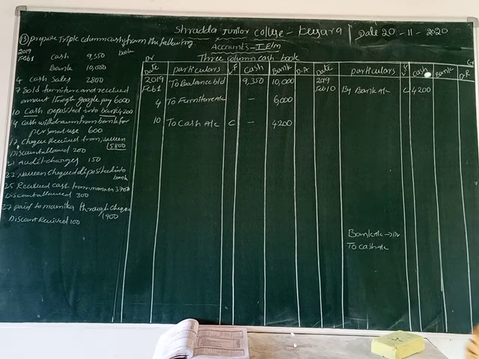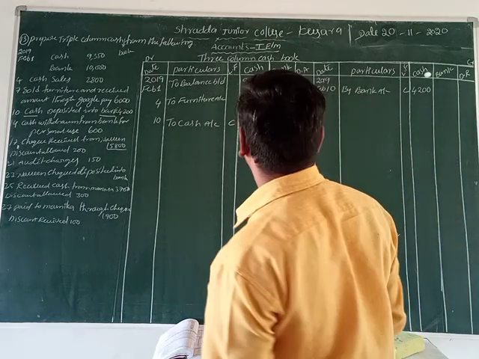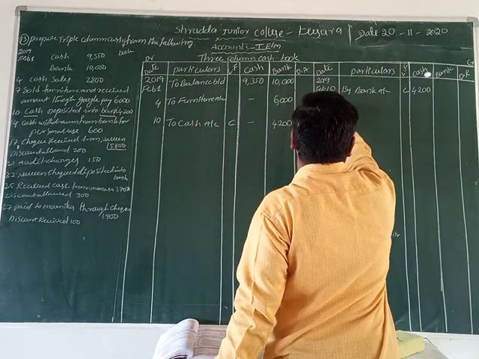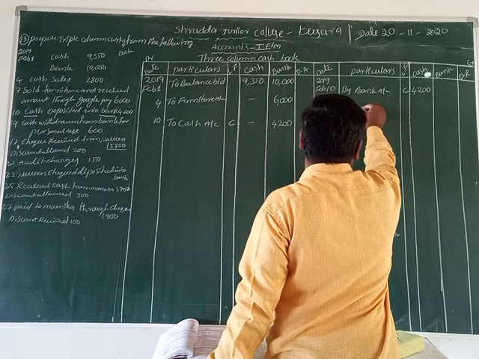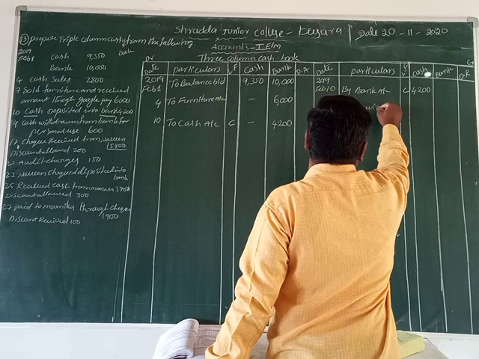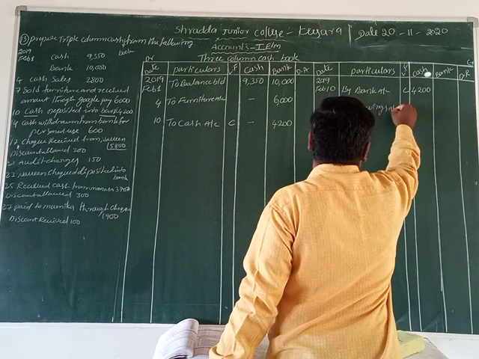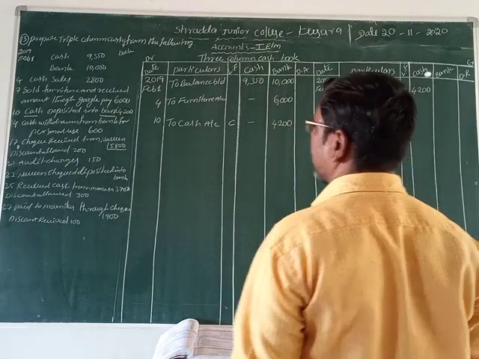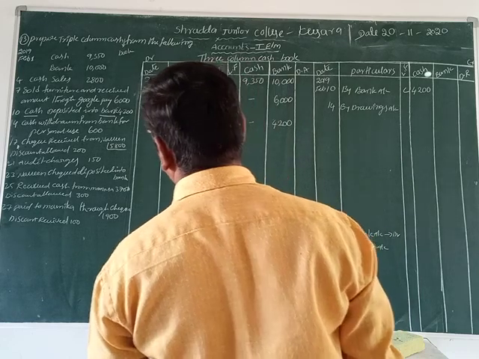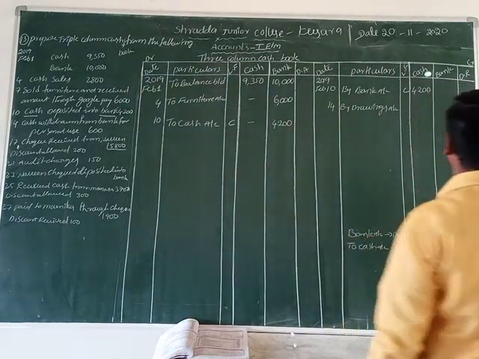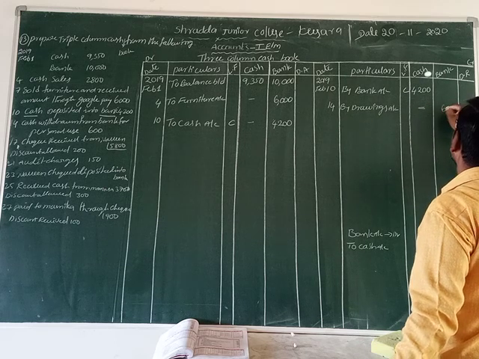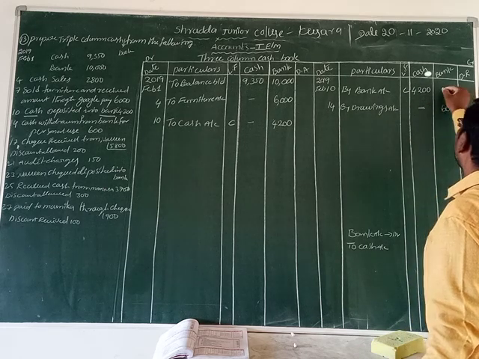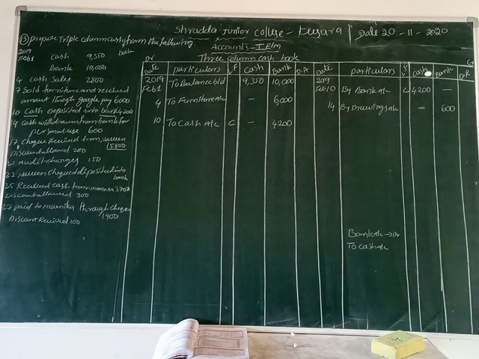Isn't it? Okay, we write the date, 14th, by drawings account. By drawings account, that is a withdrawal from bank. That's why we write the amount in the bank column as well. That amount is 600 rupees. What is that amount, friends, here? 600 rupees. It is the drawings.